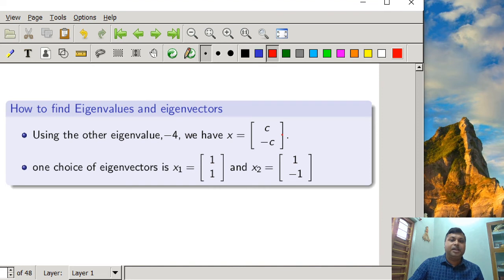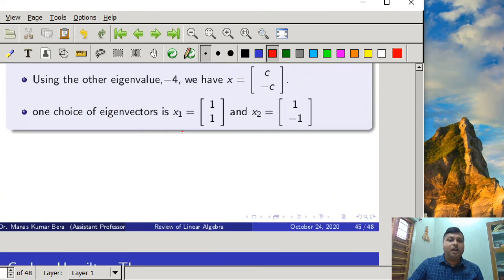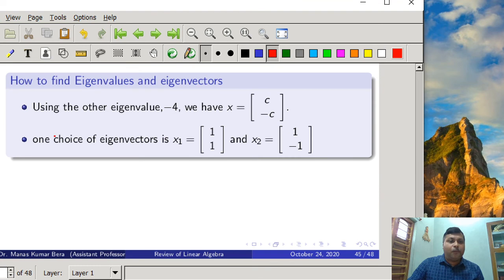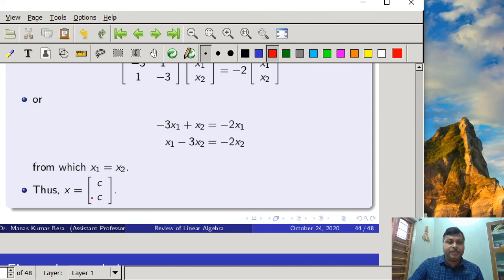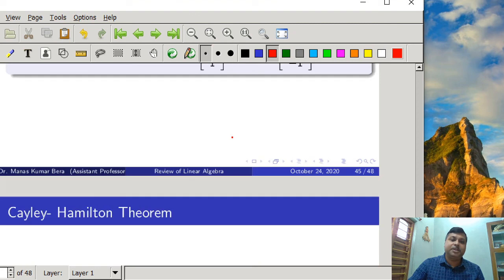So any vector in the vector space R2 in the form of C minus C will qualify as an eigenvector associated with the eigenvalue minus 4 of the matrix defined. And now we can see that one choice of the eigenvectors is 1 1, because that is related to C, and another may be 1 minus 1. So this can be one of the choices of the eigenvectors corresponding to lambda equal to minus 2 and lambda equal to minus 4. There could be others, meaning infinite number of possibilities.